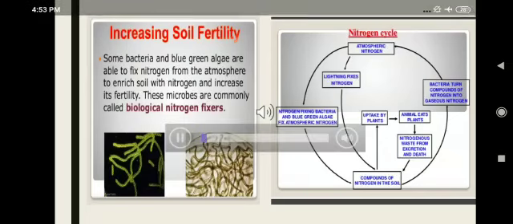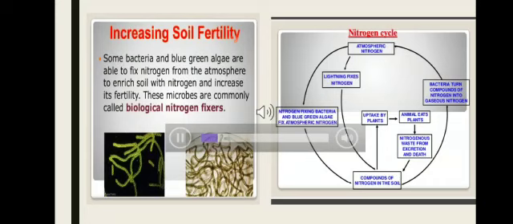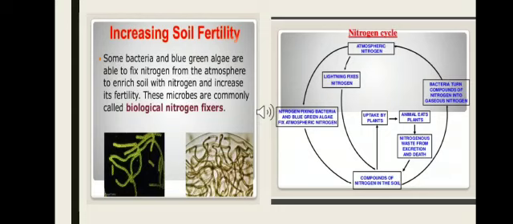As we all know, the nitrogen present in the atmosphere cannot be directly used. For that matter, we have some bacteria and blue-green algae which are able to fix the nitrogen from the atmosphere to enrich the soil with nitrogen and increase its fertility. These microbes are commonly called as biological nitrogen fixers. Let's have a look at the nitrogen cycle and how the nitrogen is converted into usable form.